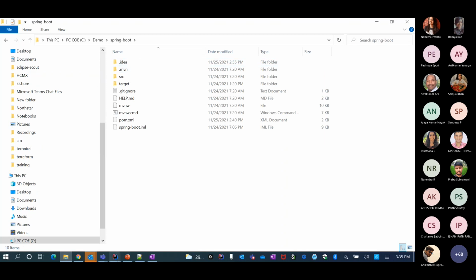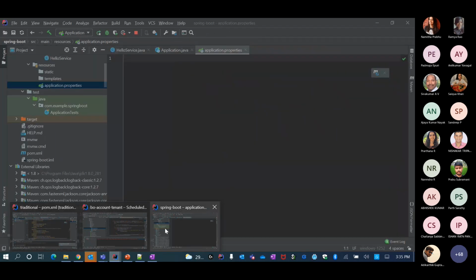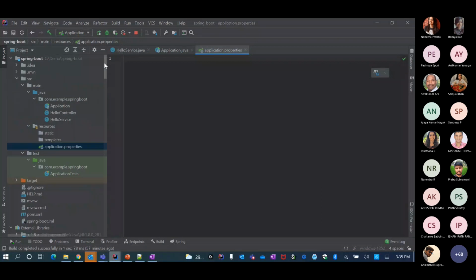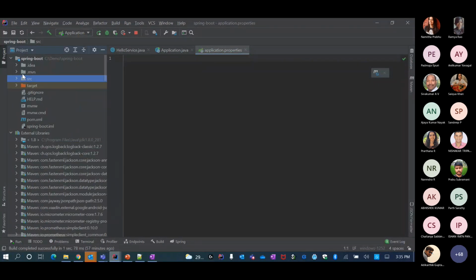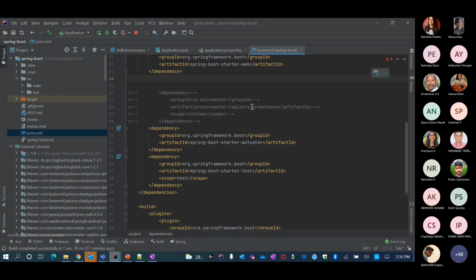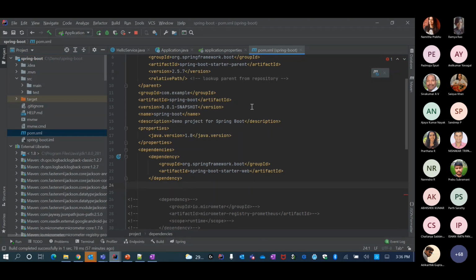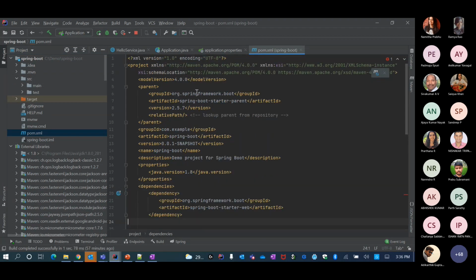And then I have also imported this into my IntelliJ. So this is that same Spring Boot application that you see here. And then we have to start. The starting place should be that POM XML, wherein we are declaring all the dependencies. The artifact ID, group ID, all these came from what we defined in the starter project on that web page.